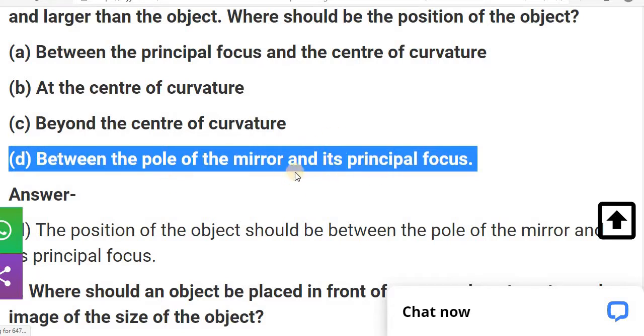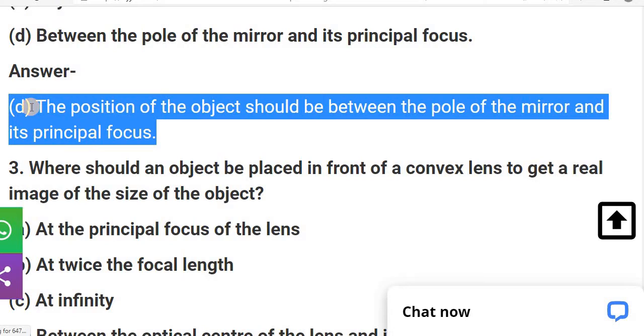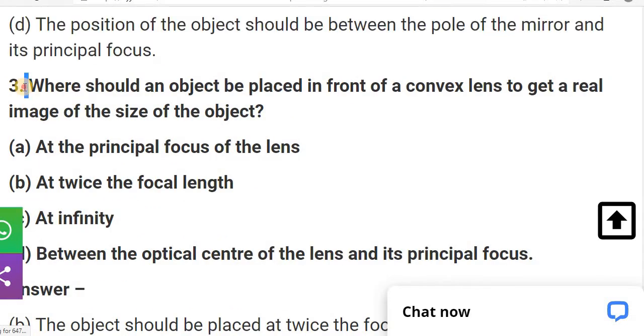And the D option is between the pole of the mirror and its principal focus. In a concave mirror, only in the last case that we discussed in the explanation part, when we keep our object between the pole and the principal focus, we get a larger image, and the actual meeting of the light rays does not occur. Due to that we get the virtual, erect and larger image. So the answer is that the position of the object should be between the pole of the mirror and the principal focus. Now let's see the third question.